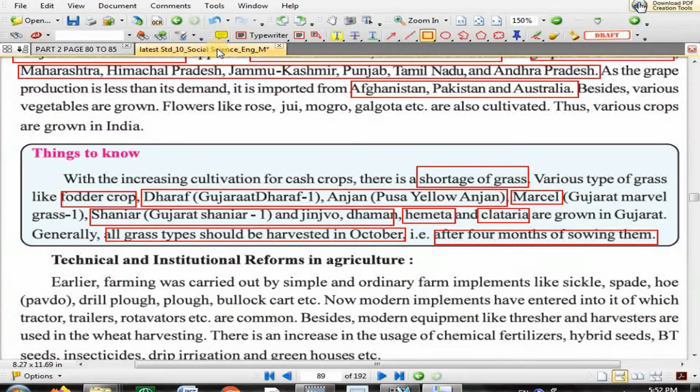So I would like to conclude over here, and in part 4 we will discuss technical and institutional reforms in agriculture, and that will be the last part of this lesson. Thank you.